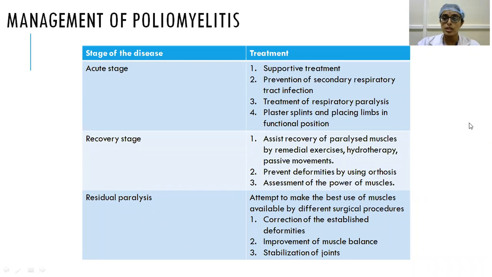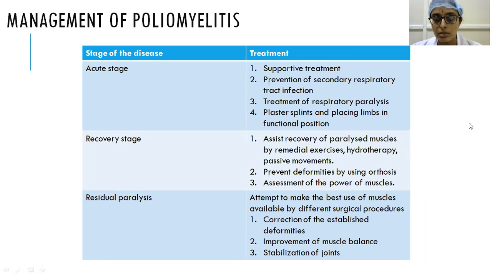And we have also seen that there will be muscle spasm in the acute stage. So to prevent that muscle spasm, moist heat should be provided, and there should be some splinting. Of course, the usage of splinting is controversial. There are some people who do not advocate it, but still splinting can be done, and limbs should be placed in functional position. So what is the use of keeping it in functional position?